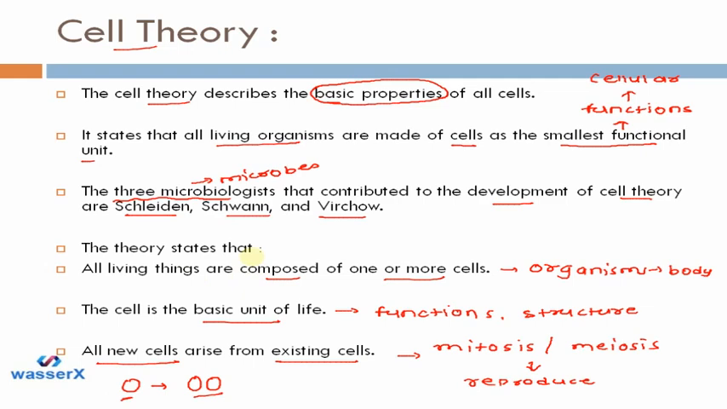Now, if any organism is a living being, then all the cells, which are the basic building blocks, must be living things. They are the basic unit of life because they perform all the functions and they provide the basic structures. And new cells arise from the existing cells. That means cells are living beings.